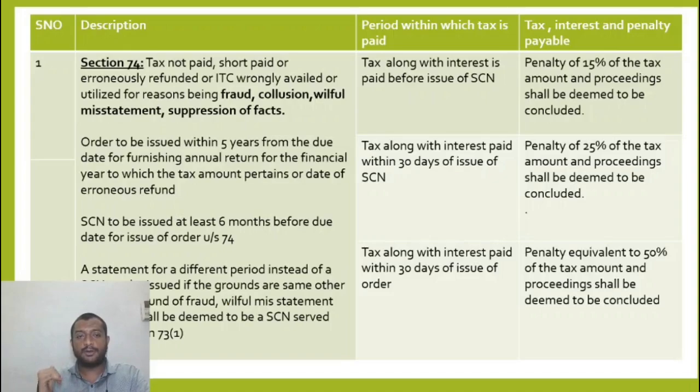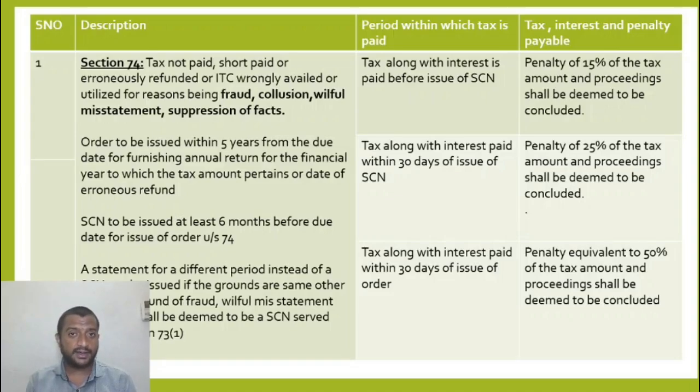So listen, I issued a notice under 74(1) because there is fraud, willful misstatement and there are some grounds.